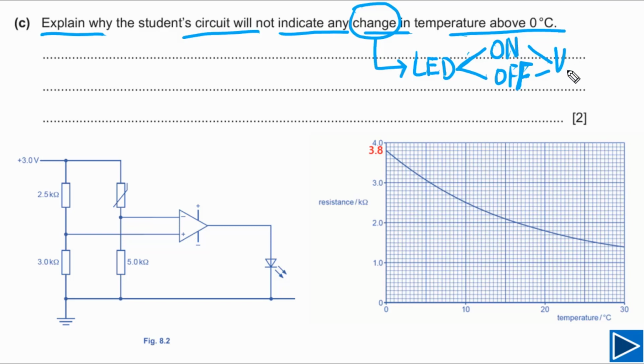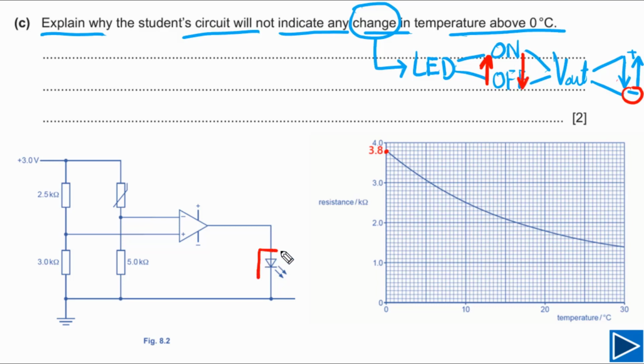Means V out, this change will happen when V out changes from positive to negative or from negative to positive. So vice versa is also true. When V out is negative, the LED will be off, and when V out changes from negative to positive, the LED will change from off to on. But when the output changes from positive to negative, the LED will change from on to off.